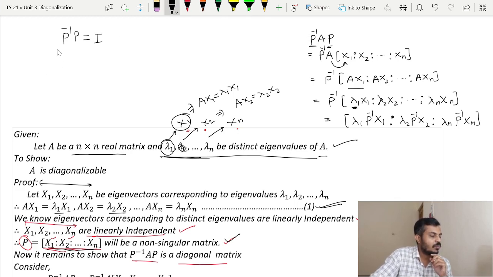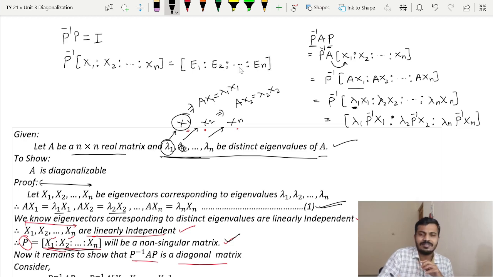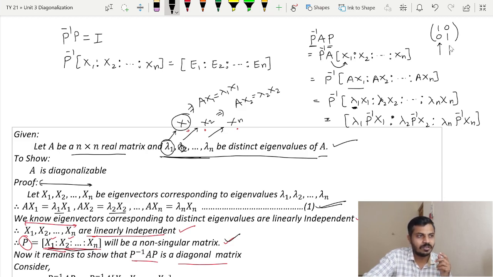Yeah, now what I will do is put my value of P. What is my P? x1, x2 and so on up to xn. Now I is the identity matrix. Now I will write it as e1, e2 and so on. Now you will wonder what these e1, e2 and en are exactly. Don't worry, they are just the standard basis of R raised to n. You know how the identity matrix of order 2 looks? Yeah, 1 0 0 1, and this first column is nothing but 1 0, the second column is nothing but 0 1.